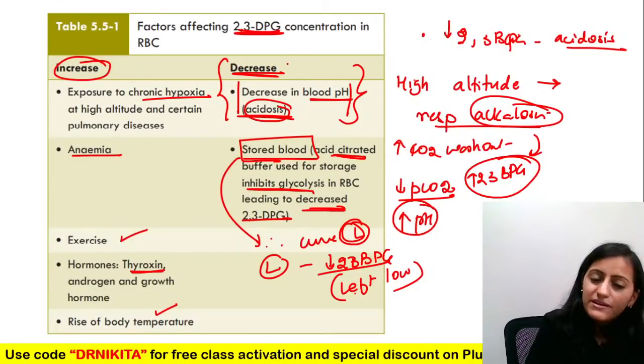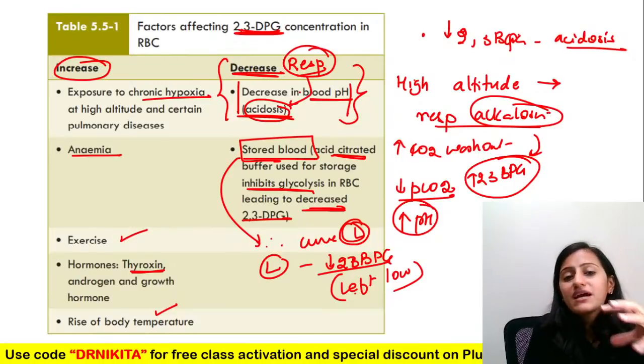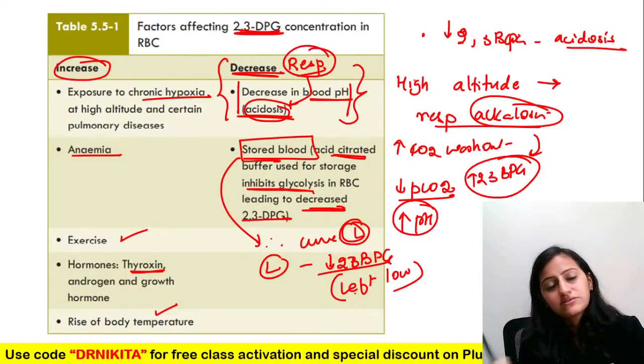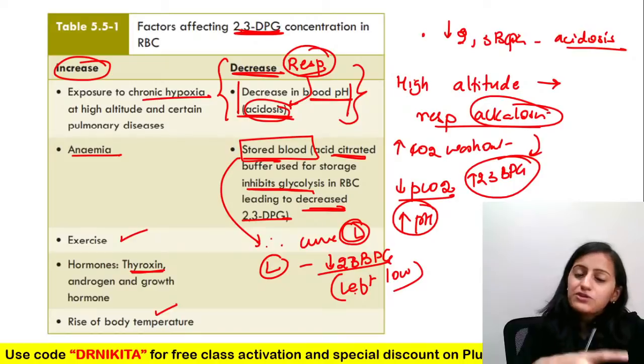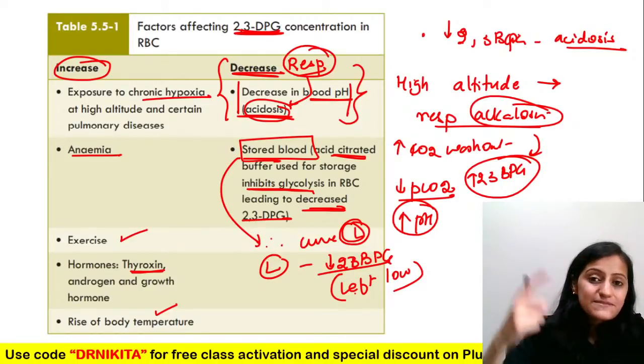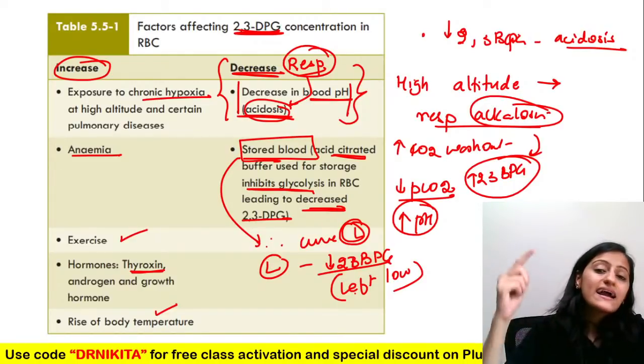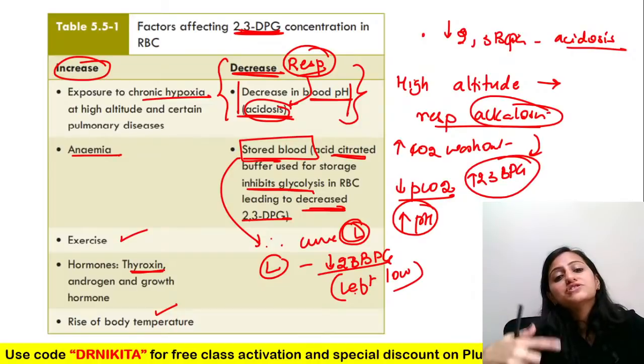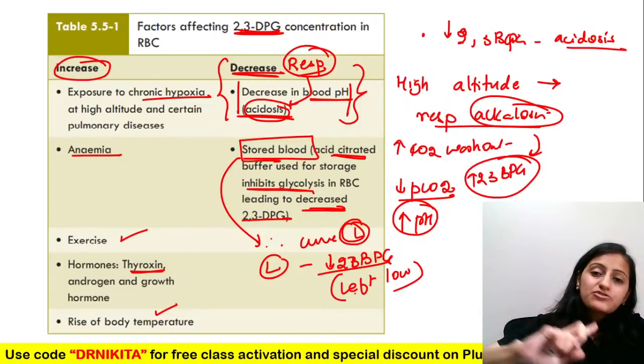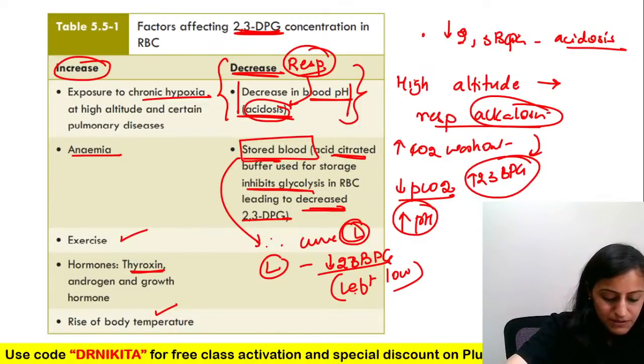I think to remember it and to avoid the confusion, you can relate it to respiratory acidosis and respiratory alkalosis rather than metabolic. So when you go to high altitude, there is respiratory alkalosis. High altitude increases the 2-3 BPG also. So remember, respiratory alkalosis increases the 2-3 BPG. Okay.